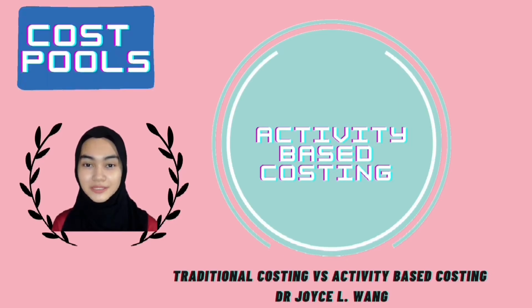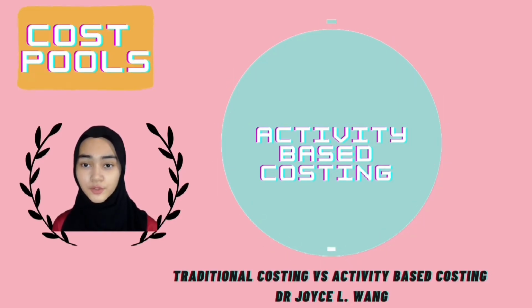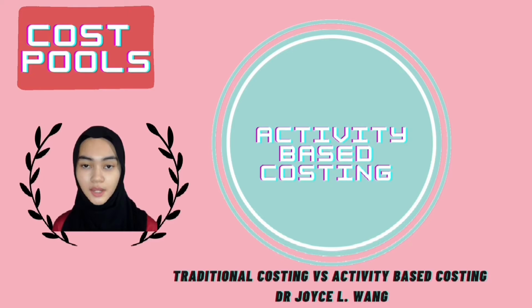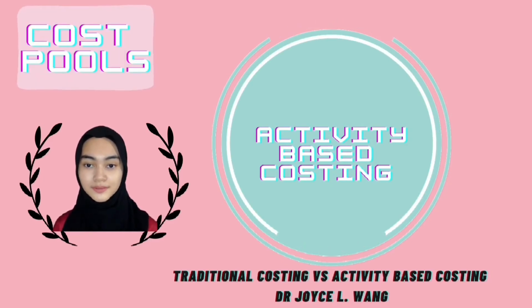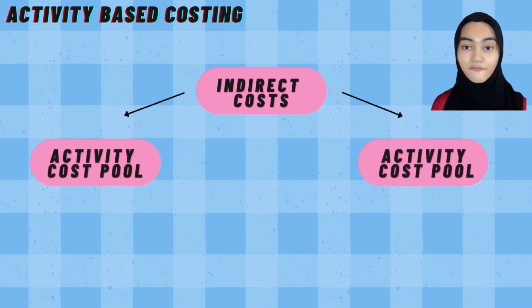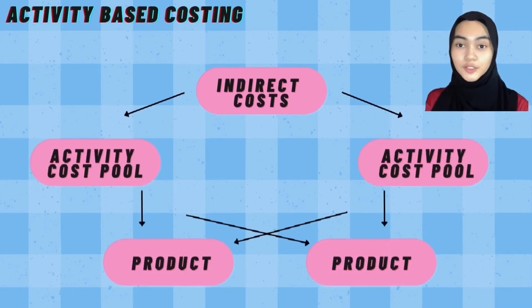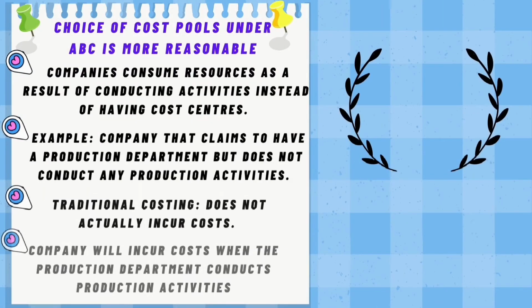Under activity-based costing, cost centers are not used as cost pools to allocate indirect costs. Instead, activities are used as cost pools. Indirect costs are first accumulated in activity cost pools and then allocated to products using activity cost driver rates according to the product's requirements for different activities.